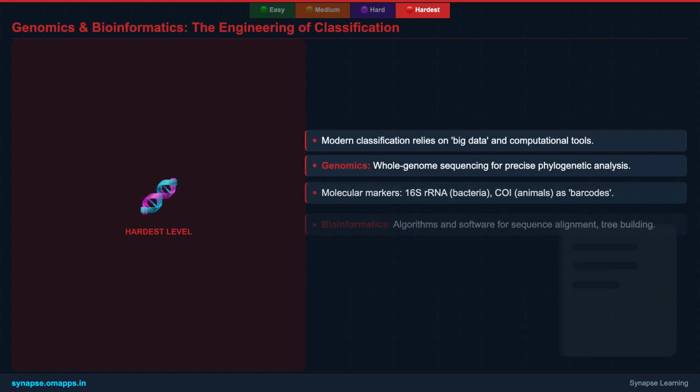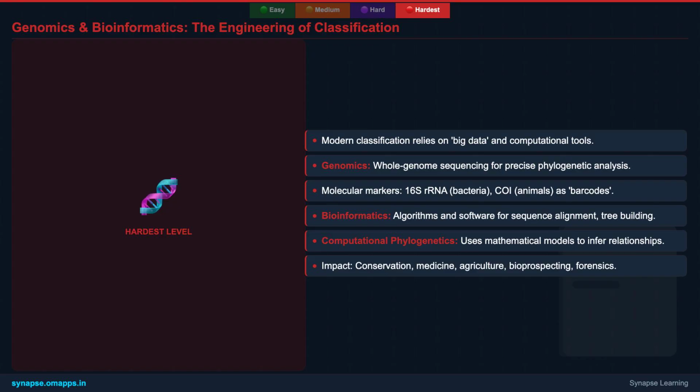Modern classification is fundamentally an engineering challenge, heavily reliant on genomics and bioinformatics. Whole genome sequencing provides vast amounts of DNA data, allowing for incredibly precise phylogenetic analysis. Specific genes, like 16S rRNA for bacteria and COI for animals, act as molecular barcodes to identify species and trace deep evolutionary relationships. Bioinformatics then steps in, using sophisticated algorithms and software to analyze these massive datasets, align sequences, and